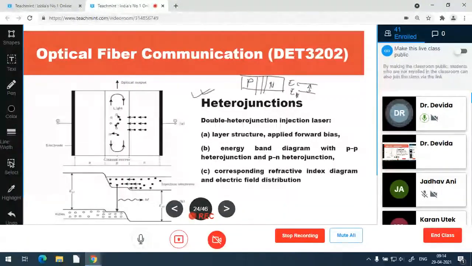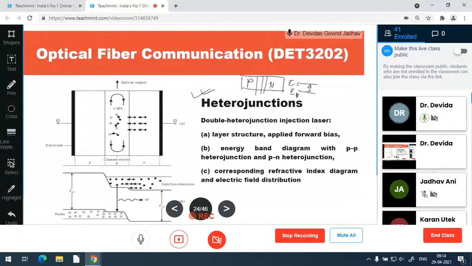So the material of type P may be different from the material of type N, or if there are two P layers, one P layer is different from the other P layer. If there are two N layers, one N layer is different from the other. So a P to P heterojunction may be there, an N to N heterojunction, or a P to N heterojunction is possible. Heterojunction means that on both sides of the junction, the material has different band gap energy.